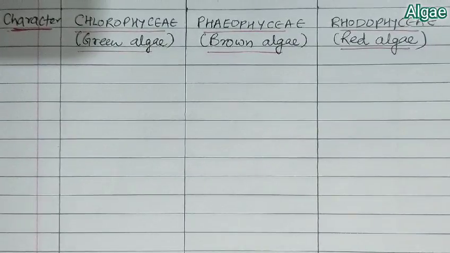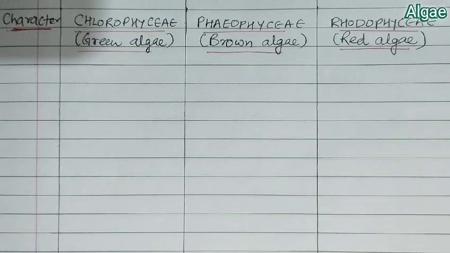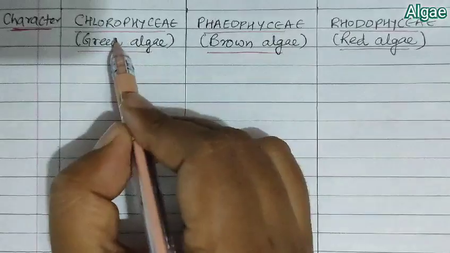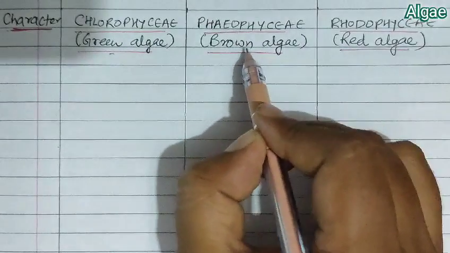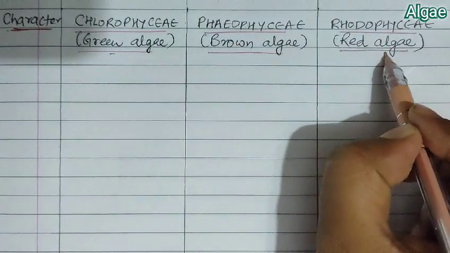So now we will study a classification of these algae, and here we are going to talk about three algae: Chlorophyceae, Phaeophyceae and Rhodophyceae. Chlorophyceae are green algae, as you can see here, Phaeophyceae are brown algae and Rhodophyceae are red algae.